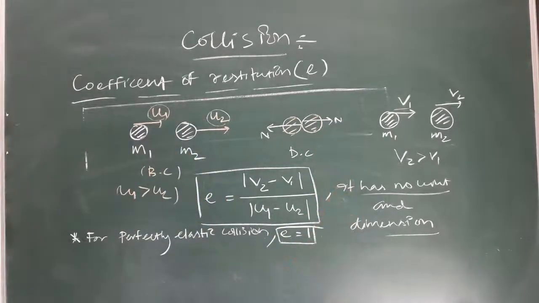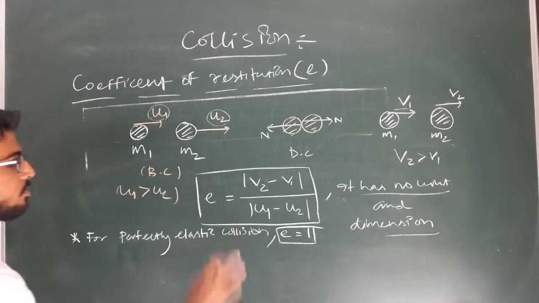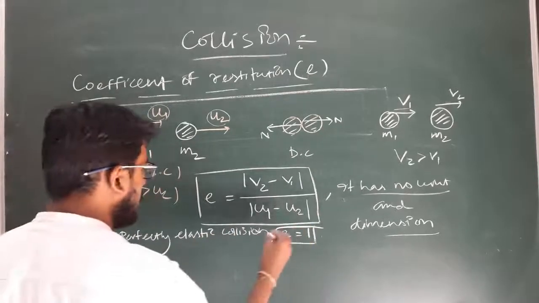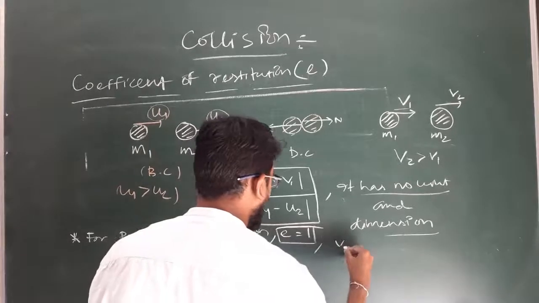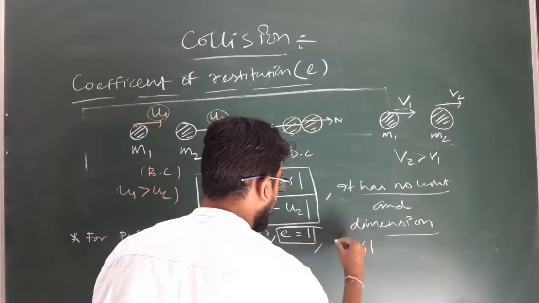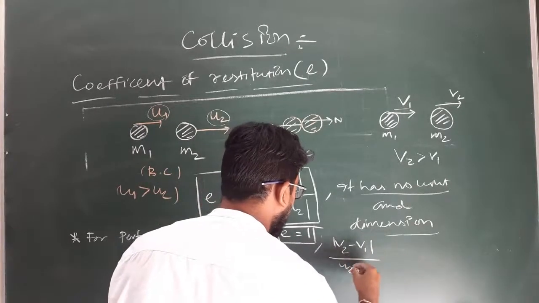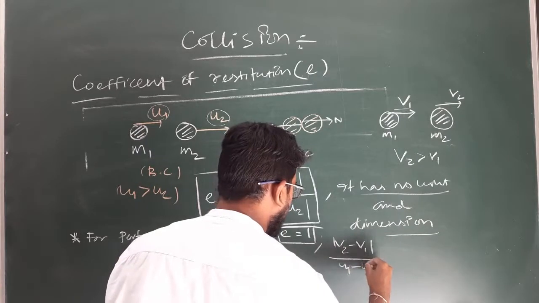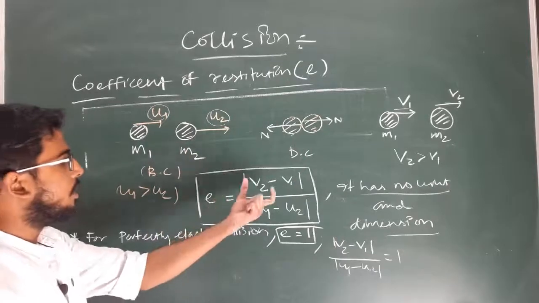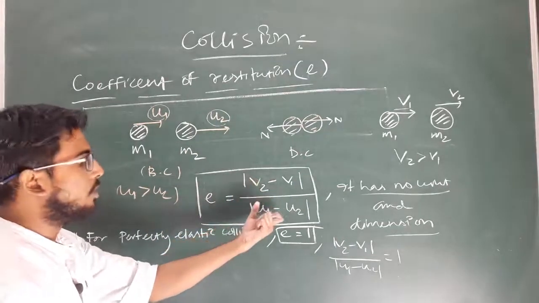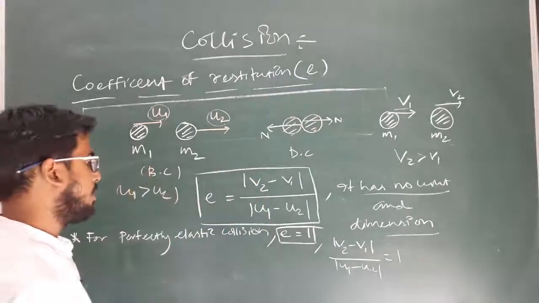If the coefficient of restitution is equal to 1, we can write (v2 minus v1) divided by (u1 minus u2) equal to 1. That means the relative velocity of approach must be equal to the relative velocity of separation.